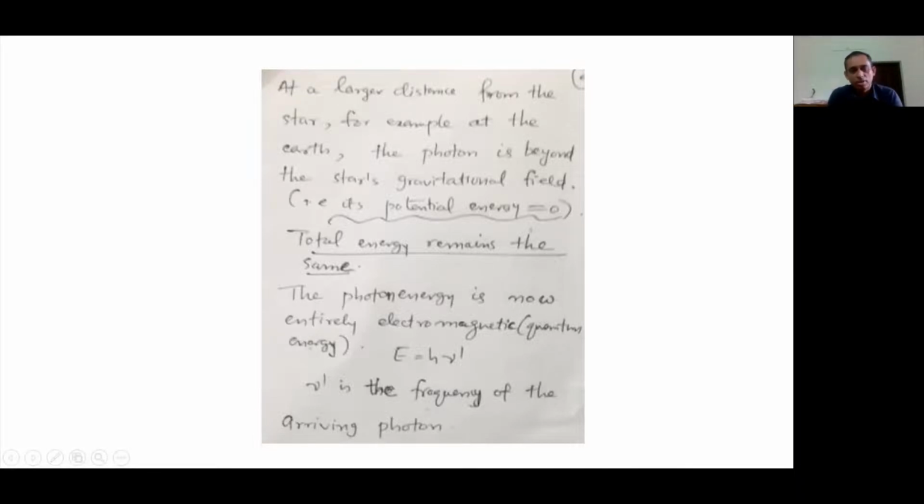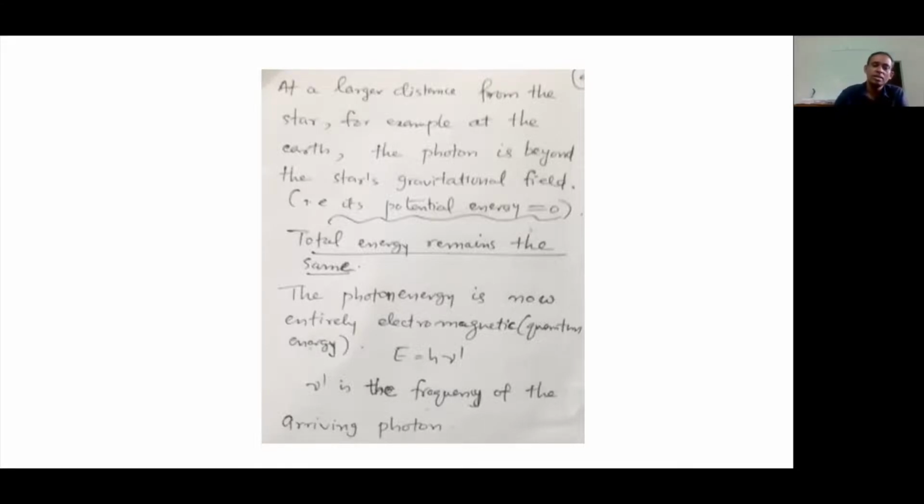It will not be affected by it because R, the distance from the star, is very, very large. So the potential energy due to the star will be zero. And the potential energy due to the Earth is also negligible, because compared to the star, the Earth produces a very weak gravitational field, so it can be taken to be approximately zero.